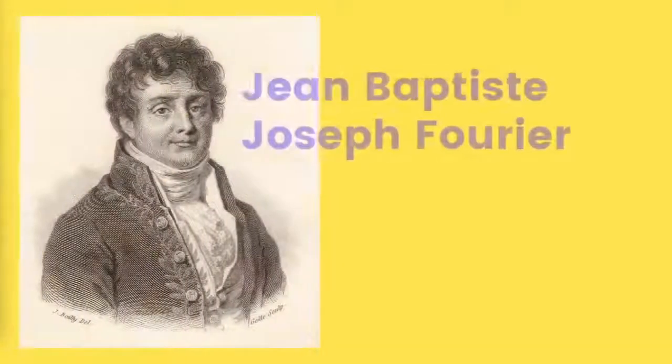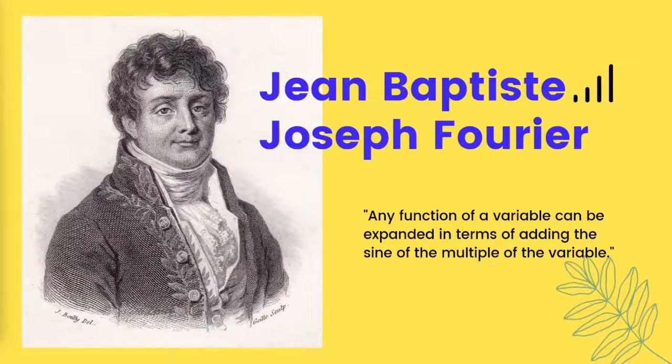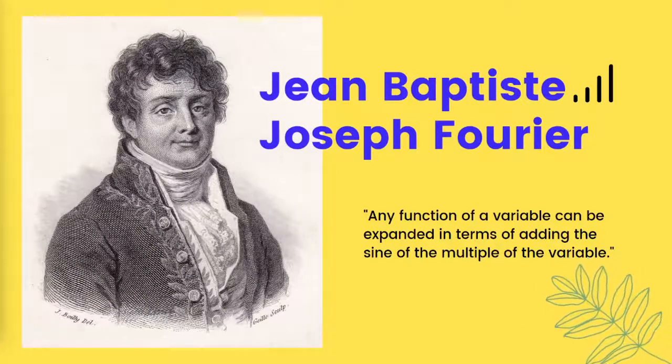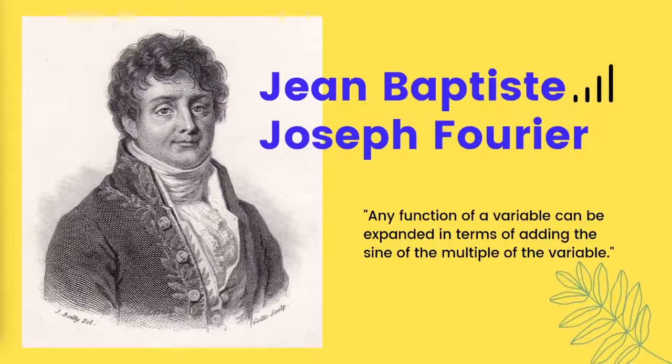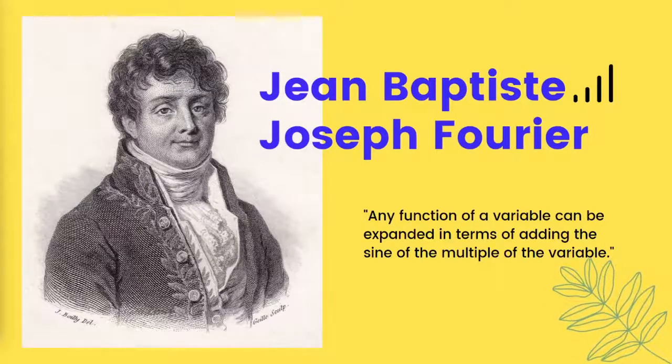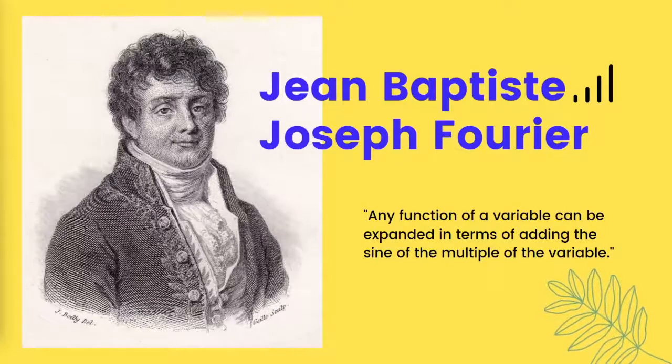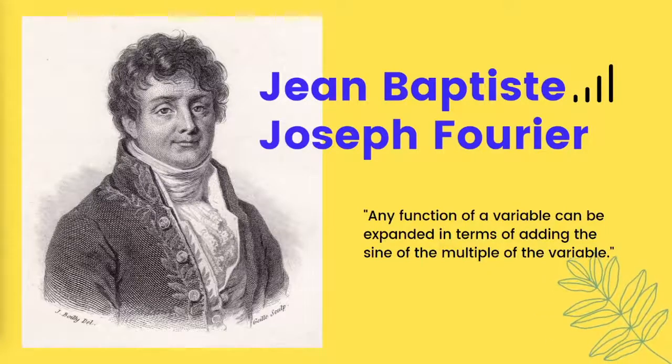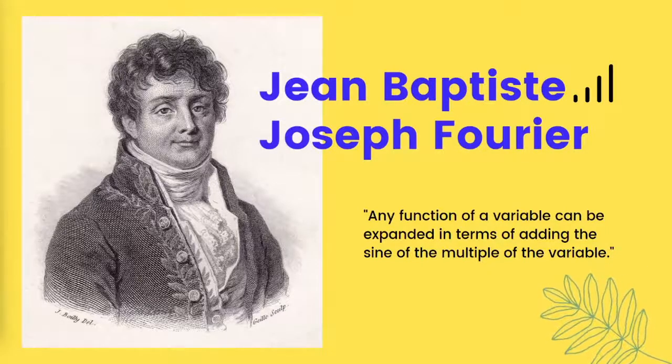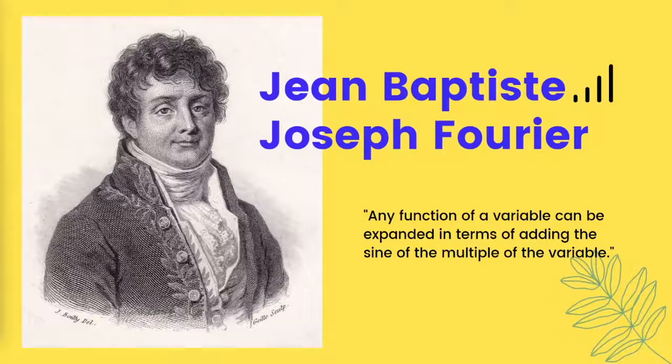Fourier transform was discovered by Jean-Baptiste Joseph Fourier, who was born on March 21st, 1768 in France. Fourier claims that any function of a variable, whether it is continuous or discontinuous, can be expanded in terms of adding the sine of the multiple of the variable.